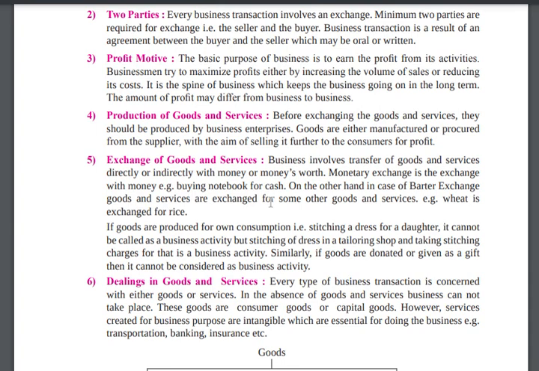And then, if goods are produced for own consumption, like that mango for own consumption, it cannot be called a business activity. Similarly, if the goods are donated, it cannot be called business. So a farmer who is producing mango for his own family to eat, that is not a business. If he is giving a gift to the relatives, that is also not a business activity. Clear?